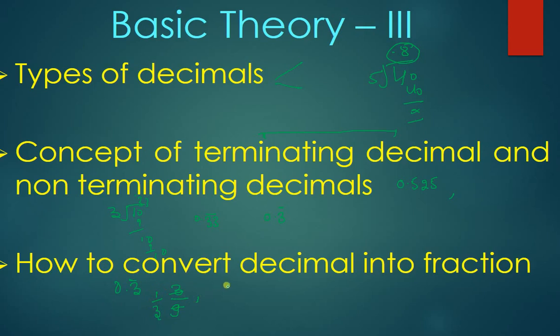If the number was 0.43 bar, you would write 43 upon 99. Now to convert a terminating decimal, like 0.8, for any terminating decimal you write 1 for the decimal point and 0 for as many digits as there are. So this will be 4 upon 5. I think how to convert decimal to fraction is also clear to you.